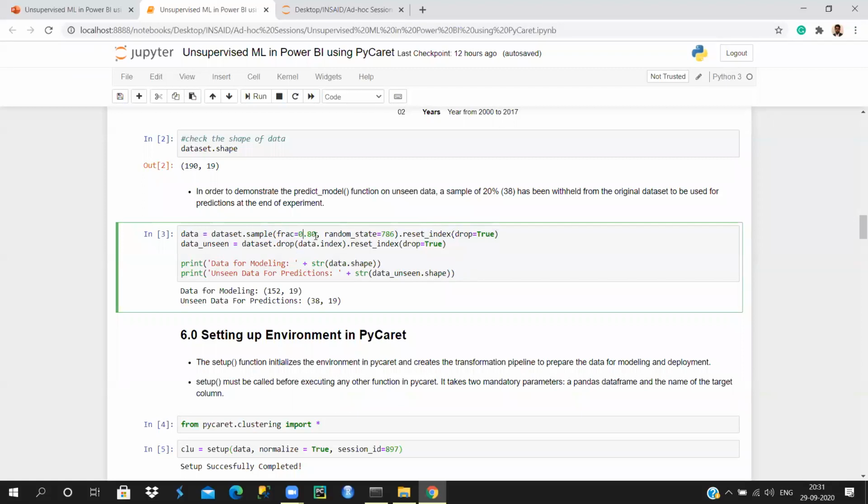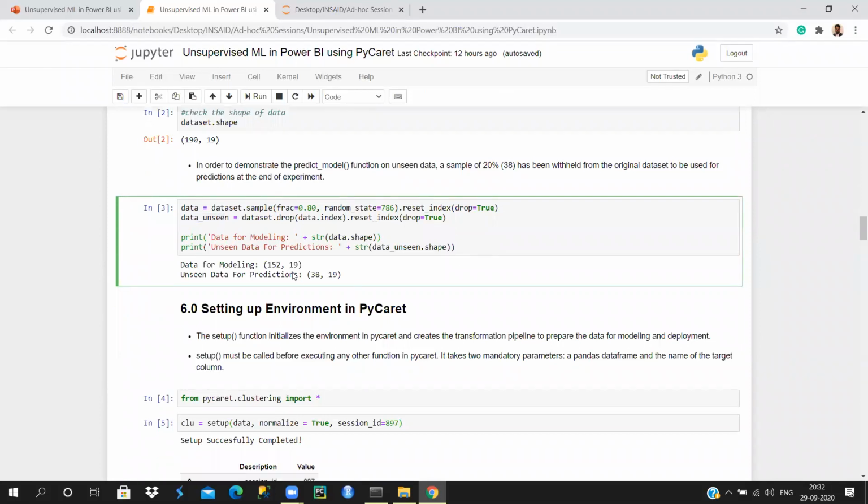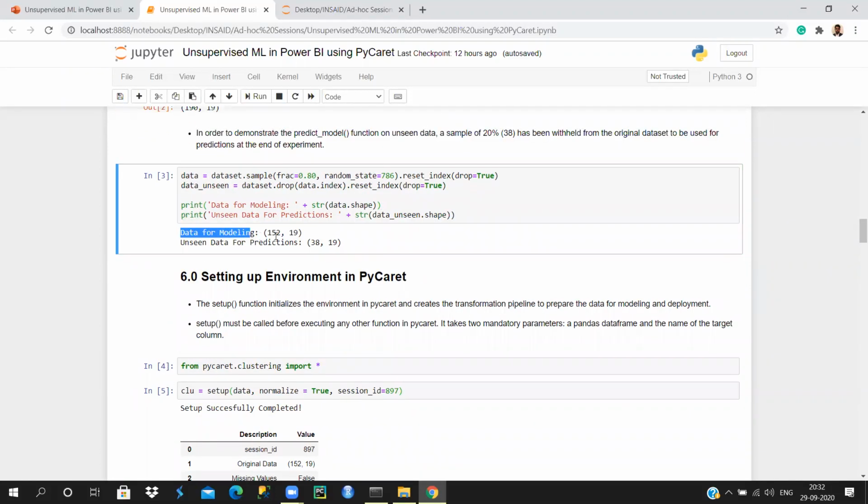I'm going to take 80% as my train data, and data unseen is basically my test data, which is 20%. Once I run this, for modeling I have 152 rows and 19 columns, and for unseen data, which is the test data, I have 38 rows and 19 columns.